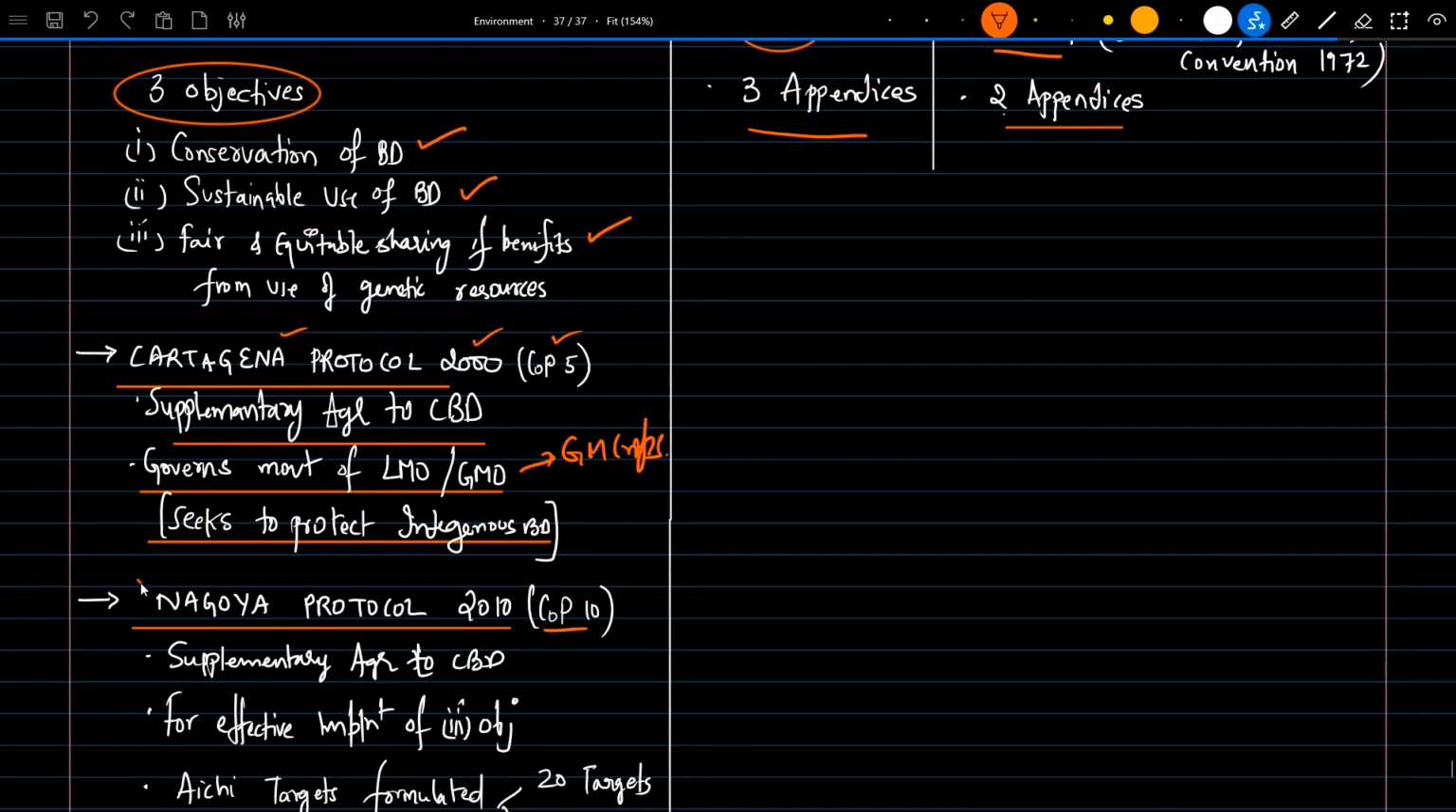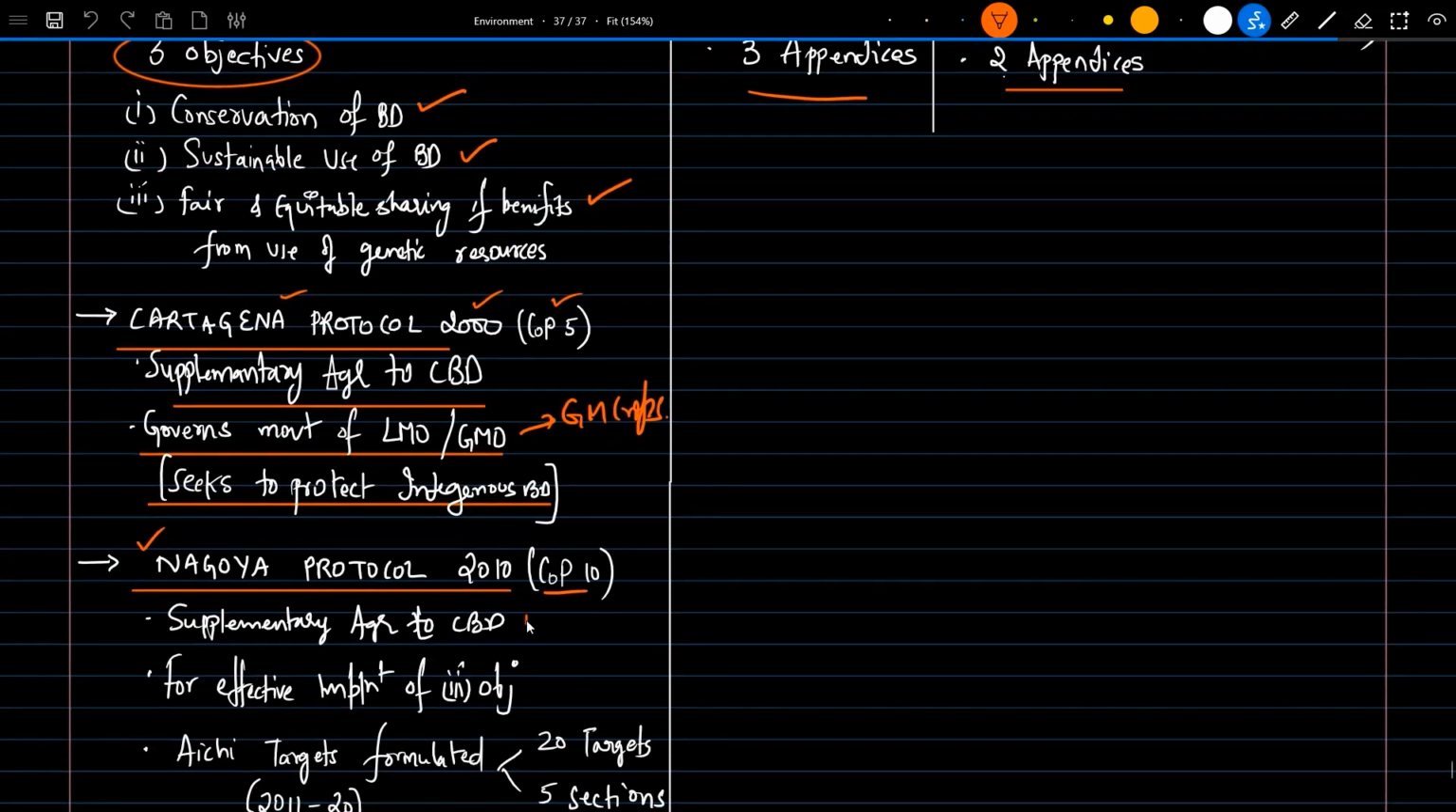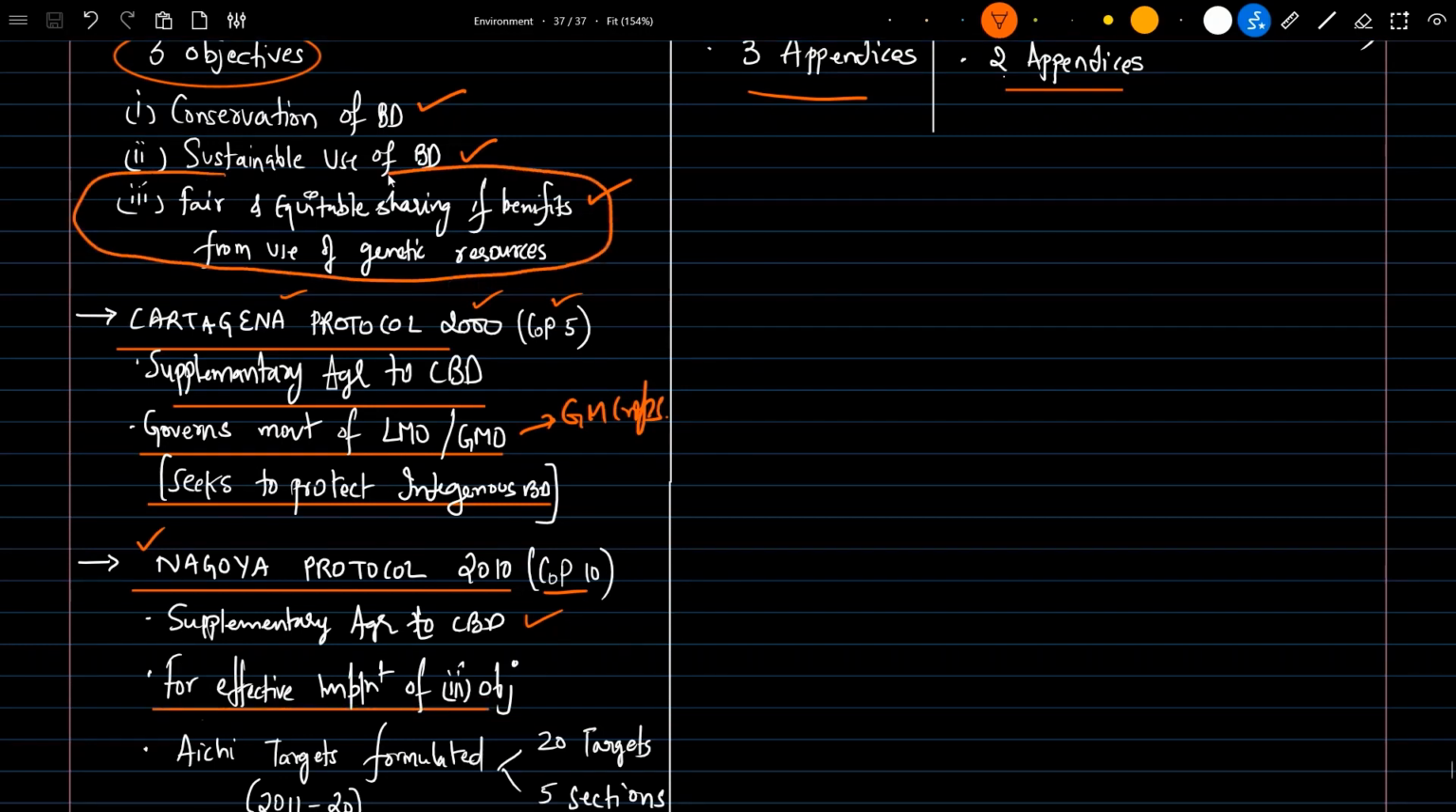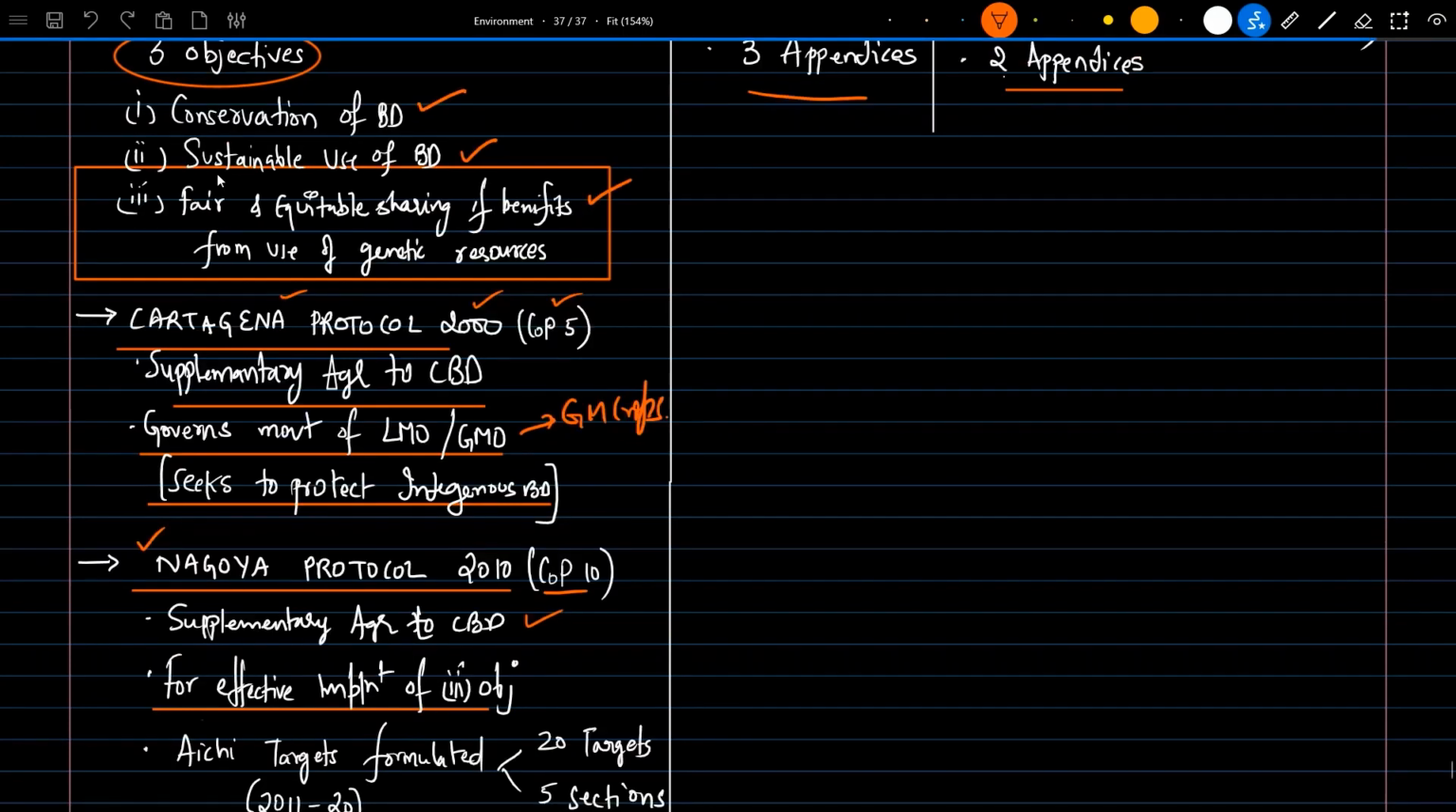And next is the Nagoya Protocol. So what does it say? It is also a supplementary agreement of the Convention on Biodiversity. It is basically for effective implementation of the third objective. What is the third objective of CBD? Fair and equitable sharing of benefits from use of genetic resources. Whenever we are using genetic resources locally, the benefits arising from them should be equitably shared, with no monopoly in taking advantage of them.